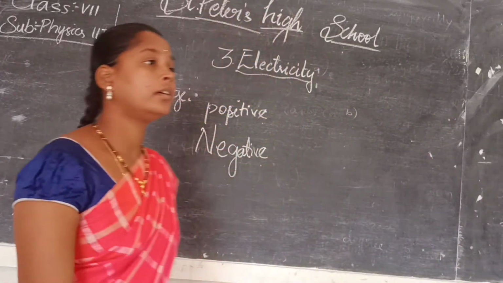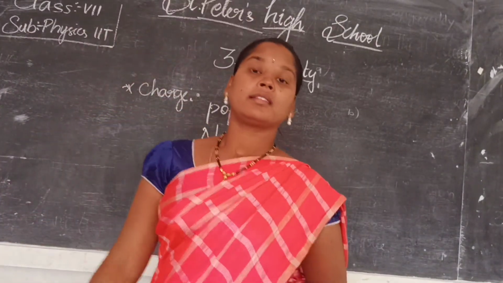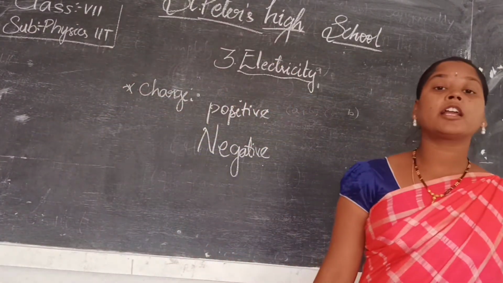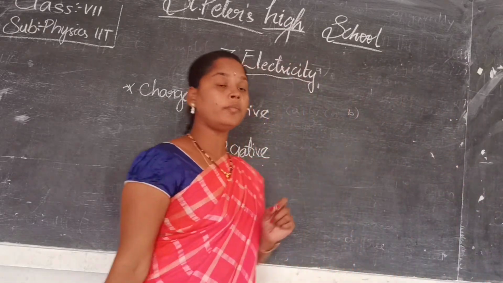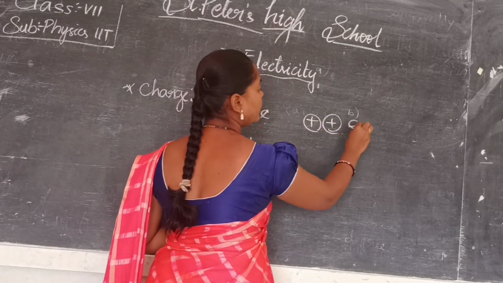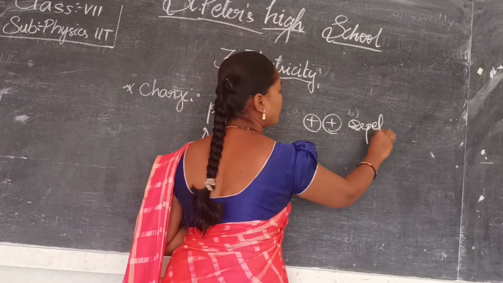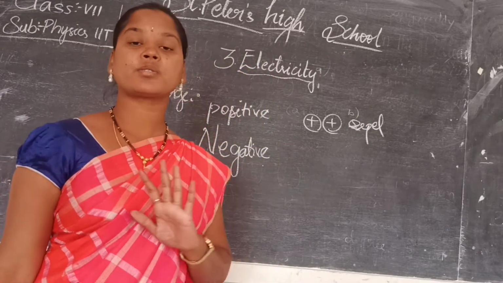So here, same as magnets. Do you remember in the magnets lesson that like poles repel and unlike poles attract? In the same way, if the bodies have the same charge, then they will be repelling. There the flow of charge does not take place.